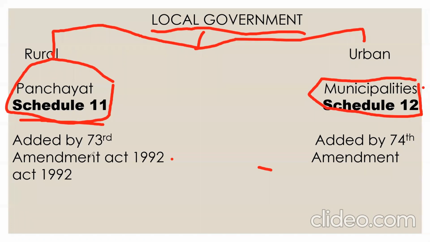Schedule 11 was added by the 73rd Amendment Act of 1992, and municipalities were added in our constitution by the 74th Amendment Act 1992. It was also added in 1992. So remember this point: schedule 11, 73rd Amendment Act 1992, and municipalities schedule 12, 74th Amendment Act. So remember the 9th, 10th, 11th, 12th schedules. These are all important, and remember their dates also. This will help in your exam.